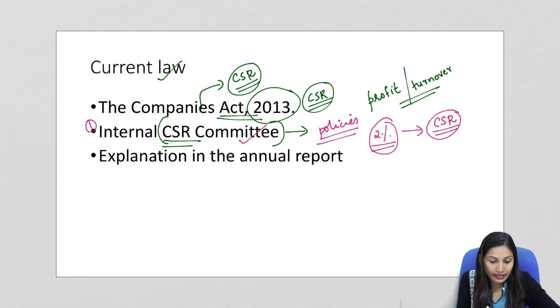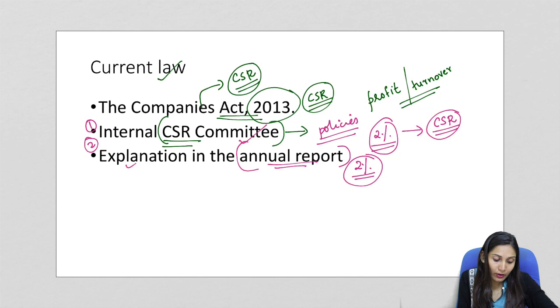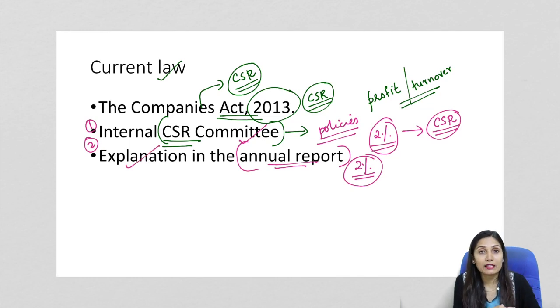And if there is any failure, that is the second condition, on failure of spending this 2% amount, the board owes an explanation in the annual report. So every company will present its annual report. In the annual report, it must be made clear why the company was not able to utilize the 2% average profit for CSR activities. So a proper explanation has to be placed in the annual report. So this is the current law.